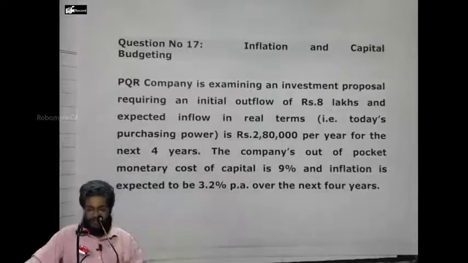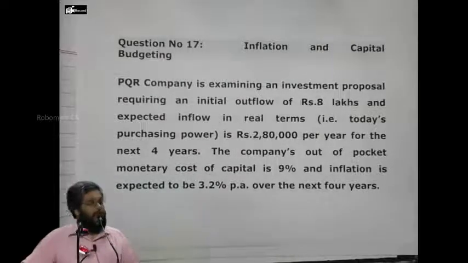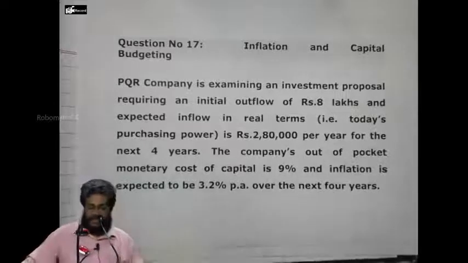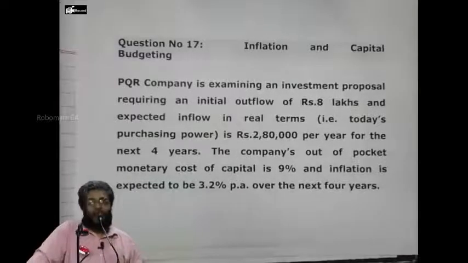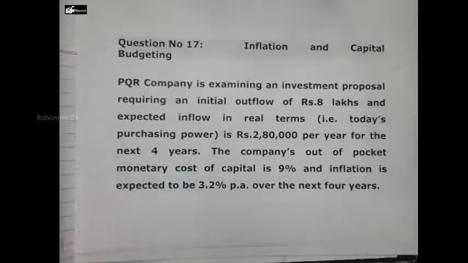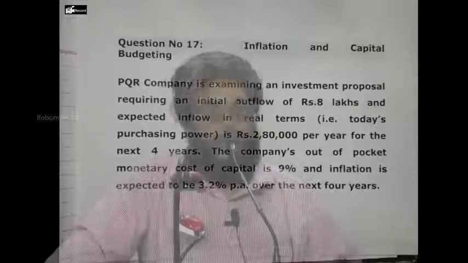Now, what is the amount to be invested in the project? 8 lakhs. That is year 0 cash flow. You need not worry about the real money, etc. It is always what? Discounted. Today's cash flow is certain, also at today's purchasing power. You need not worry about the interest rate. How many years life is the project having? 4 years. So every year the project is estimated to give how much cash flow? 2,80,000 at current purchasing power.